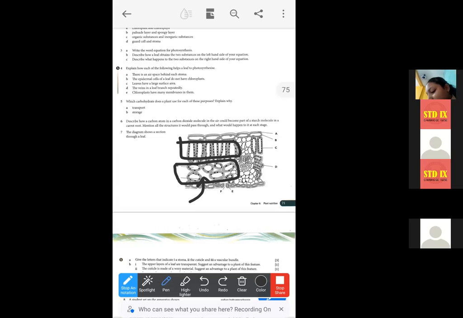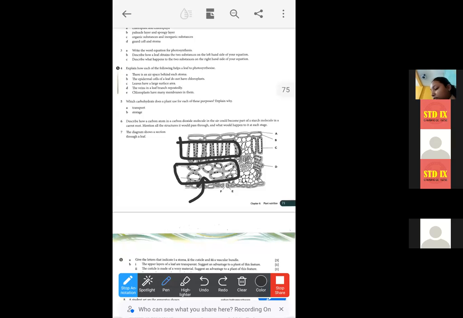chloroplasts containing green chlorophylls. That contains chloroplasts with green chlorophylls. Full stop.